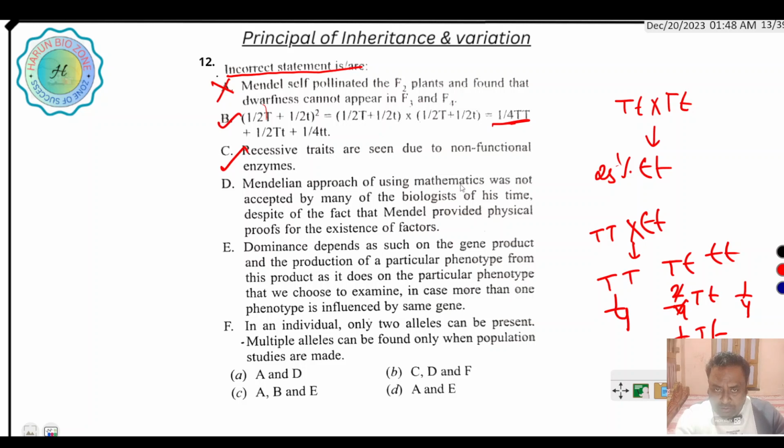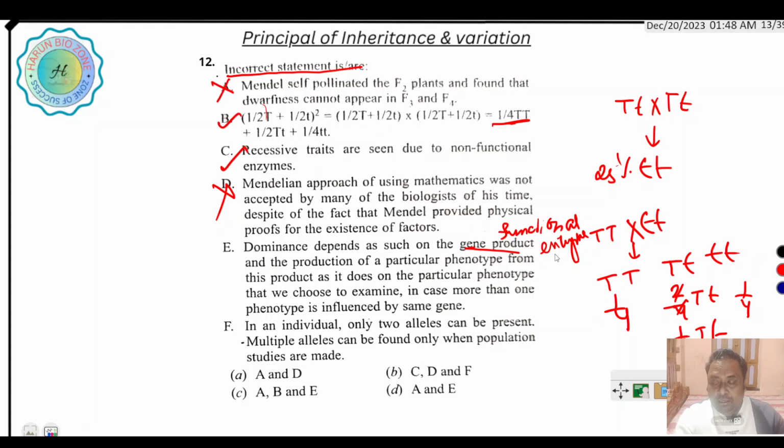Mendelian approach of using mathematics was not accepted by many of the biologists of his time, despite the fact that Mendel provided physical proof for the existence of the factor. This is not the right option. Here, dominance depends on the gene product, and gene product means functional enzyme, and the production of a particular phenotype.